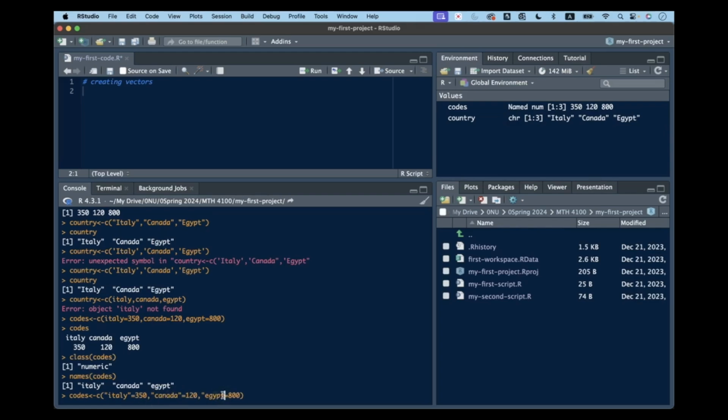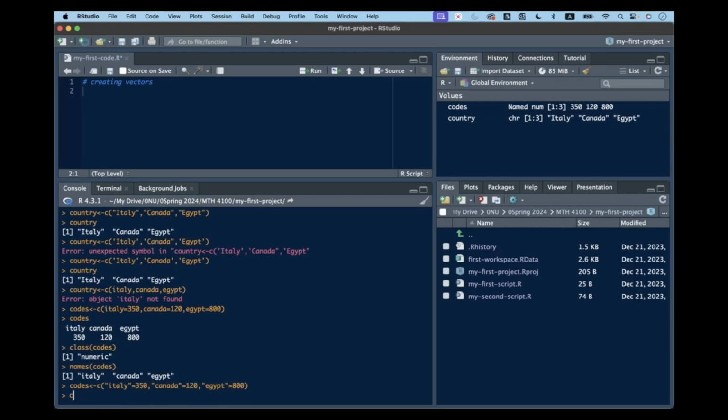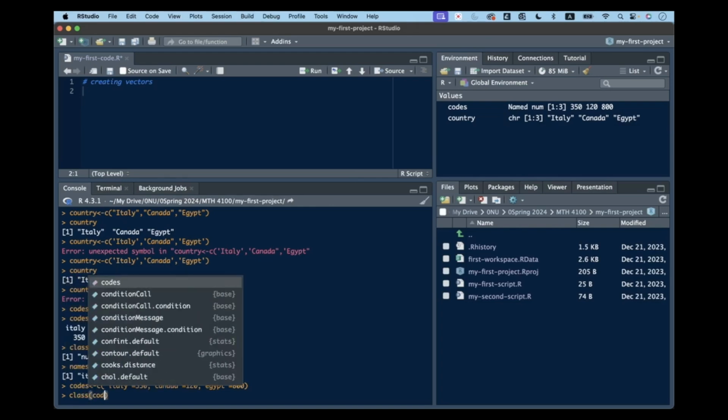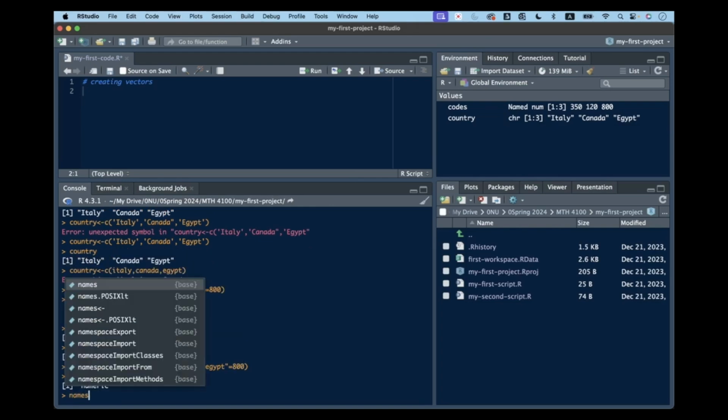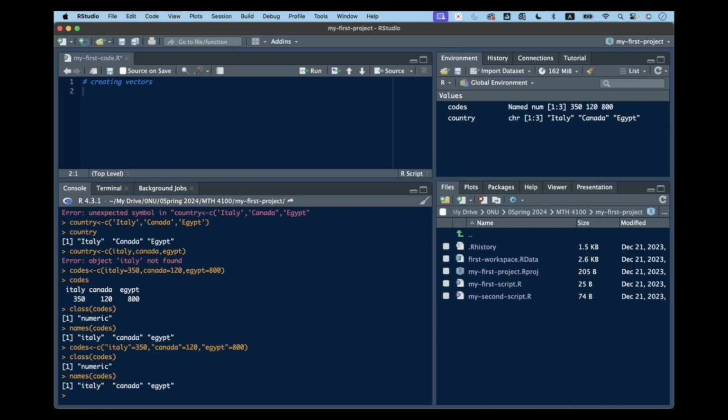Use codes here. Again, check the class of the codes. We still have the same thing. The names of the codes. Names is a function of the codes variable. We got Italy, Canada, Egypt. It's the same thing. Nothing has been changed.